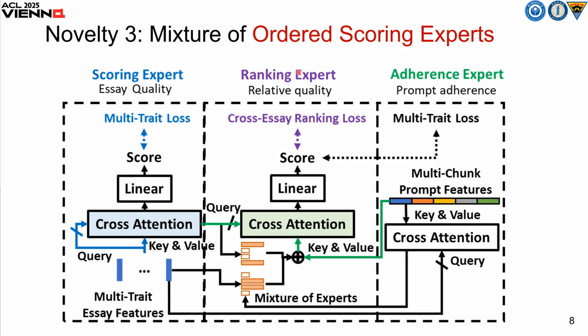Ranking aspect. It compares the relative quality of essays. It uses pairwise ranking loss to compare the relative quality of multiple essays. Adherence aspect. It measures how well the essay responds to the prompt. It computes the cross attention with the essay as query and the prompt as key and value.